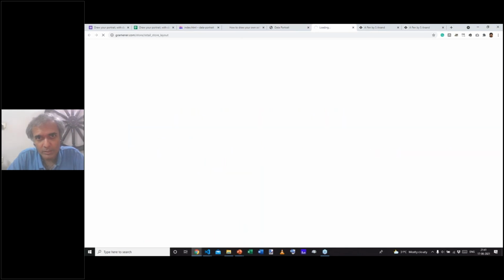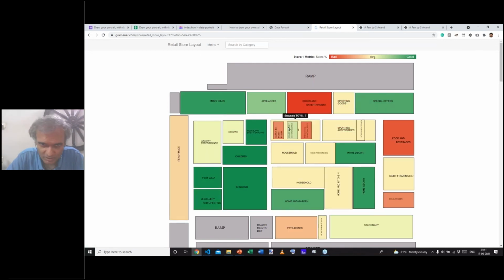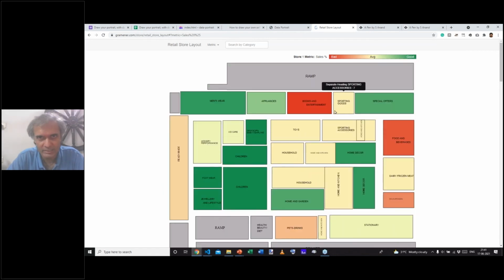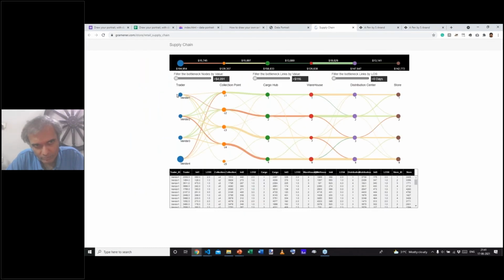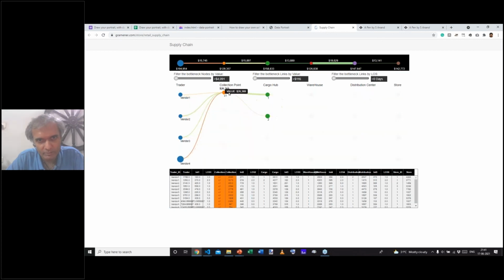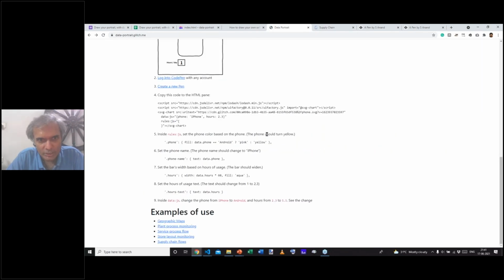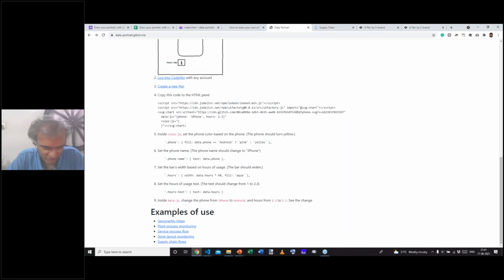When it comes to physical layouts, stores are a classic example where you could look at, for example, at a top level, what is the inventory level or what is the sales that's coming through in each of these regions, zoom in one level further, zoom back out to see what the performance is at a higher level. And it could also be supply chain flows where you could look at how the materials are moving from a vendor to a collection point, to a cargo hub, to a warehouse, a distribution center, and so on. These are examples of the ways in which a data-driven infographic could be used, or a data portrait kind of a layout could be used in real-life situations.